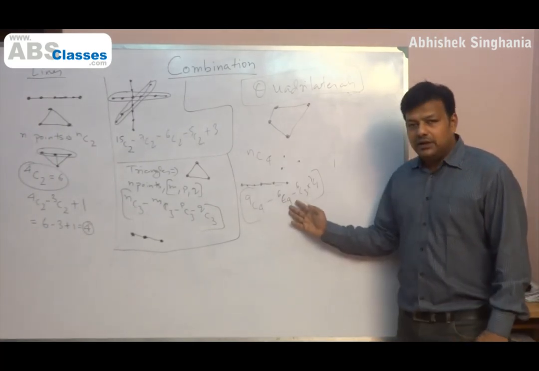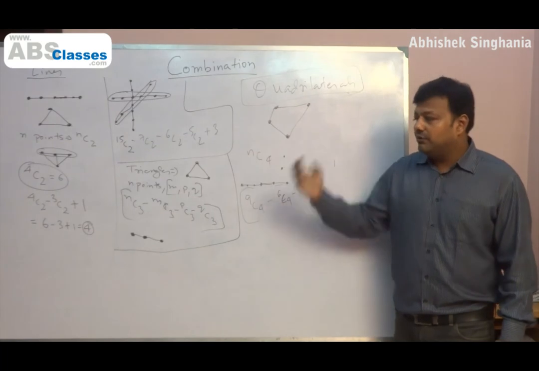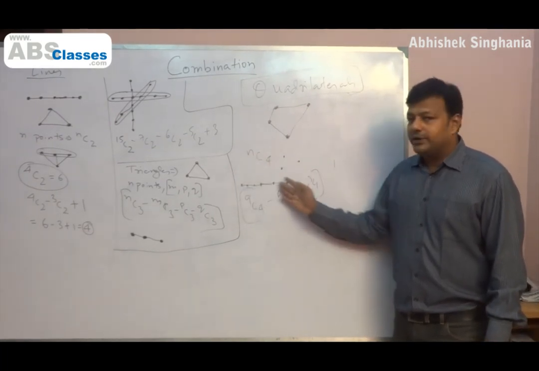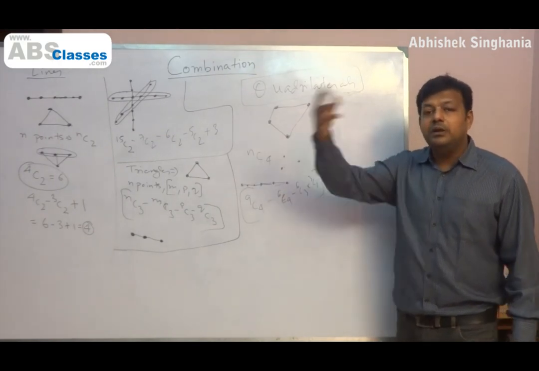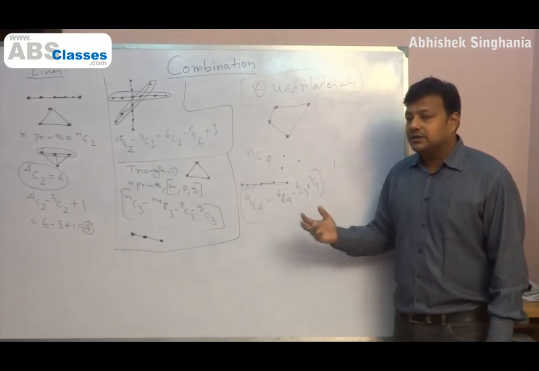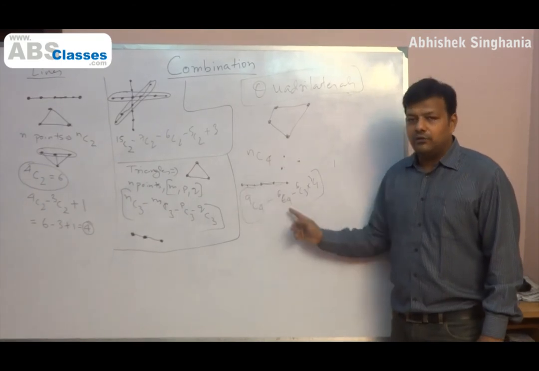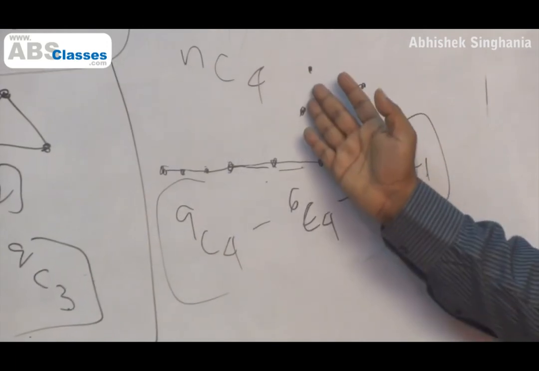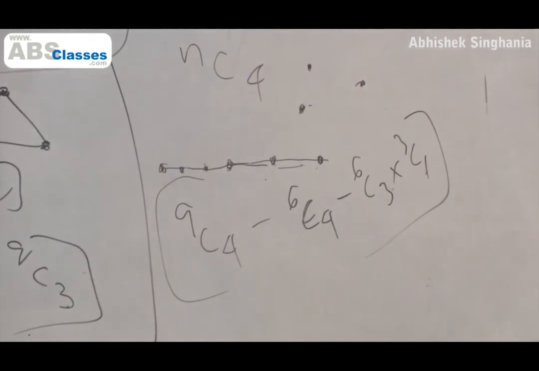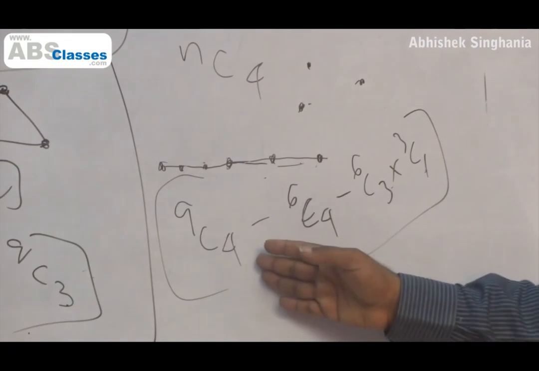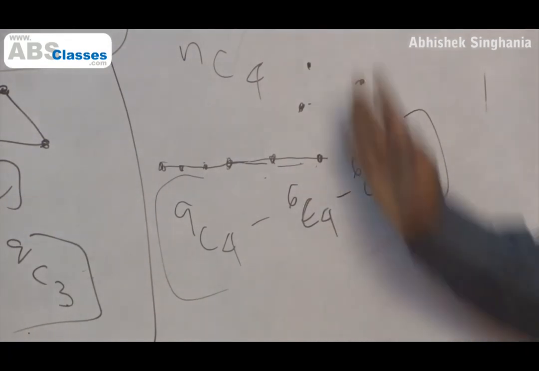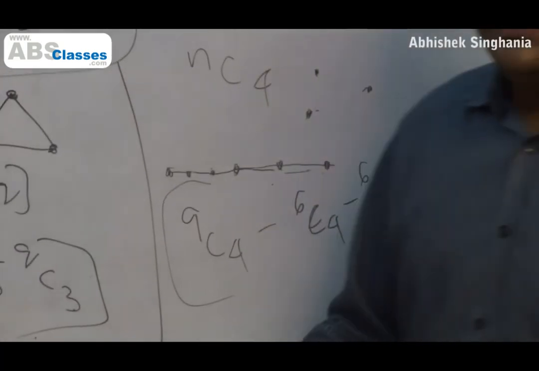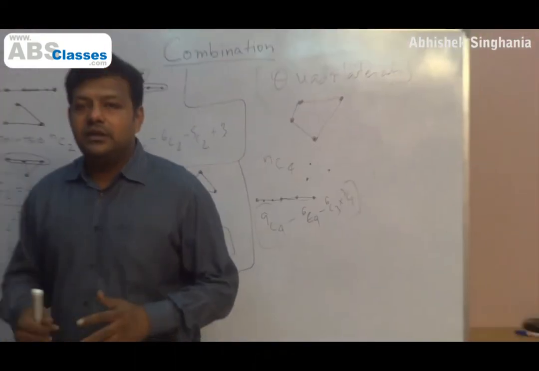If the points are collinear, those cases I understand. We have already done it multiple times, so we understand it very well. So we say all the cases where the 4 points are collinear, let's subtract them. In how many ways can I find such cases? There are 6 collinear points, so 6C4. But let's also understand that the cases where 3 points are collinear and 1 is not are also not giving me a quadrilateral. But it has been included in the original case of 9C4. So I need to subtract that also. And therefore this will be my answer for the number of quadrilaterals. Alright. Now in the next part we will do how to find the number of roots and all.